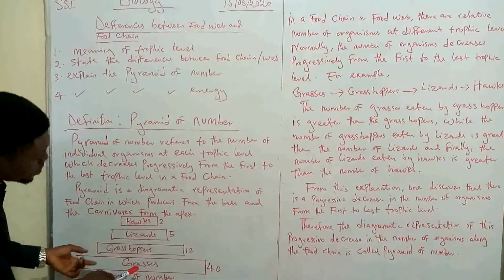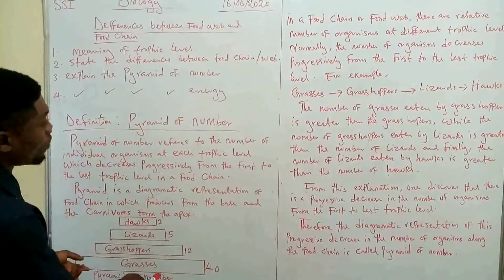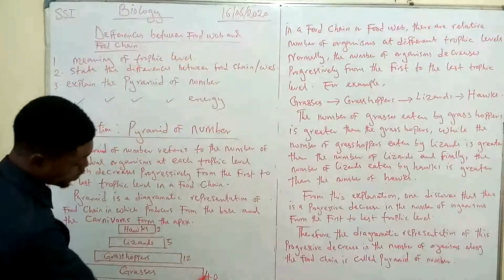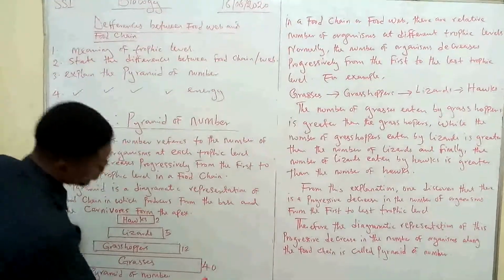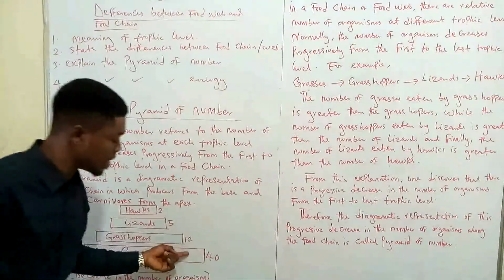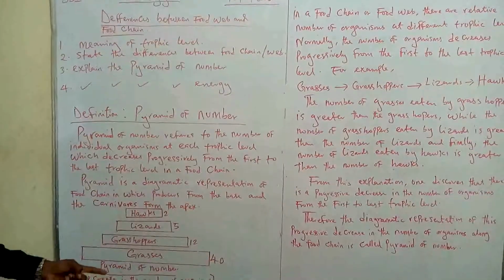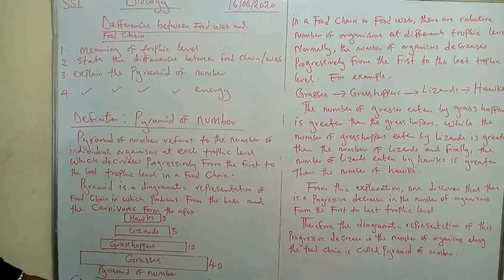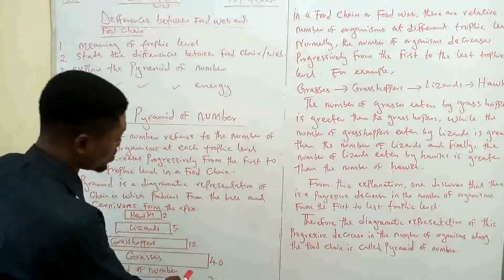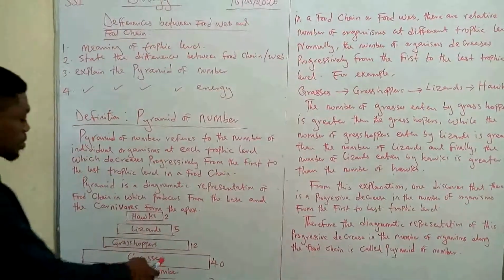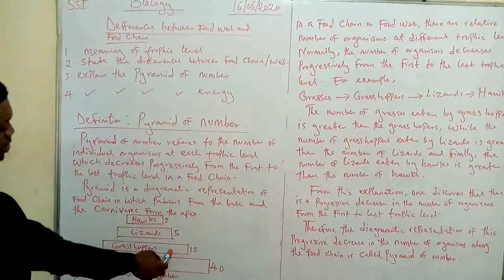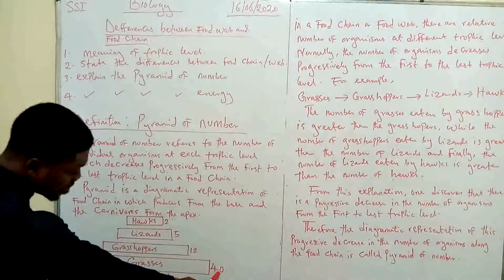The number of grasses eaten by grasshoppers is greater than the grasshoppers themselves. So see the number of grasses we have here, 40, and it is greater than the number of grasshoppers, 12. And yet, these 12 grasshoppers can eat these 40 grasses. Hope you're seeing that. We're trying to look at the decrease in the number of organisms here. So we have 40 grasses, but they can be eaten by just 12 grasshoppers. It means the number of grasses eaten by grasshoppers is greater.